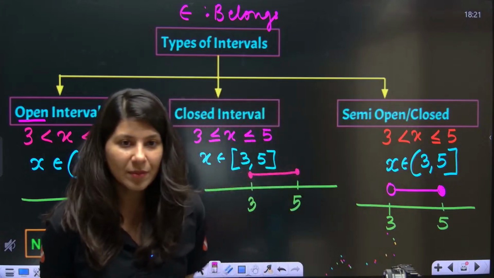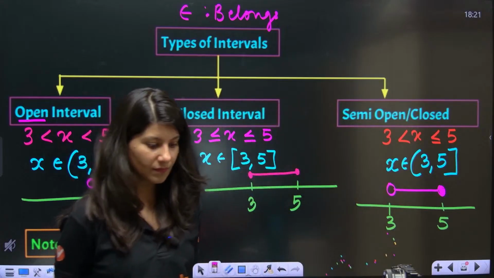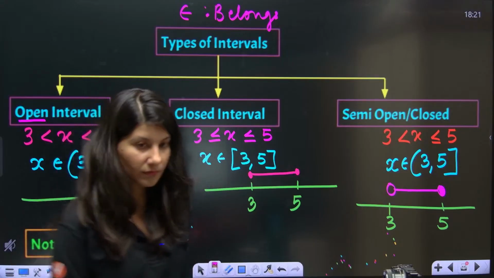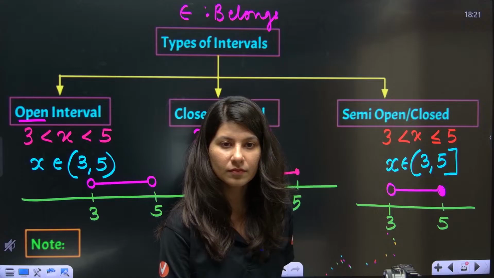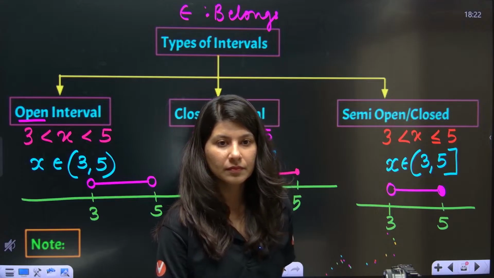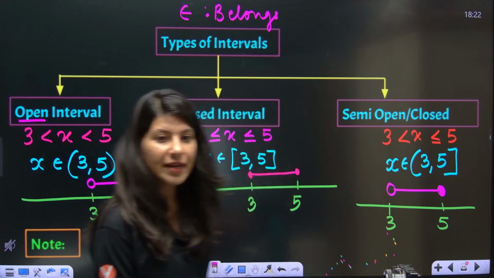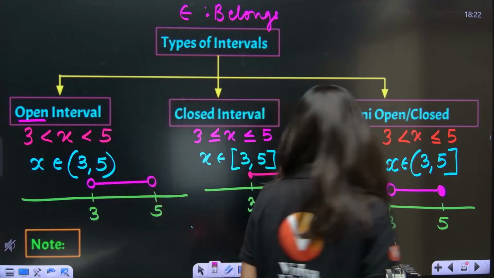Okay, everybody. All righty, clear? Yes? Okay.